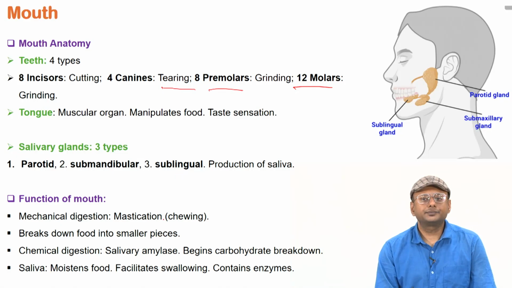Mechanical digestion using mastication or chewing, breaking food into smaller pieces, and chemical digestion. The salivary glands have salivary amylase, which carries out a biochemical reaction to break down complex food structures into simpler nutrients. The saliva also helps to moisten the food, facilitates swallowing, and contains a lot of enzymes.